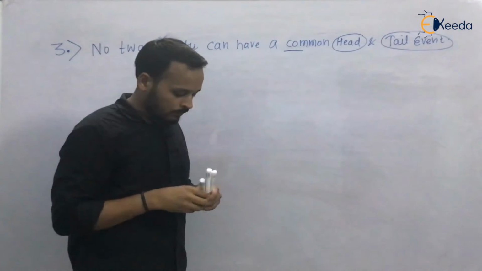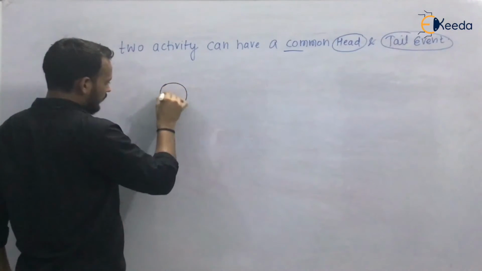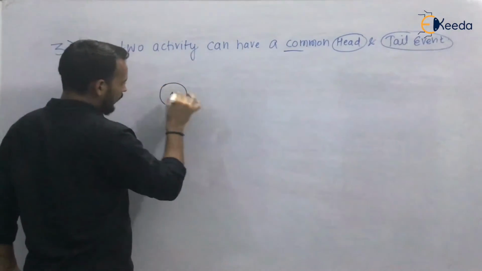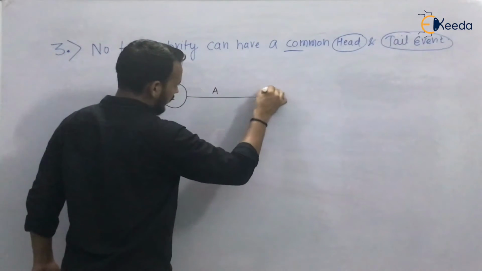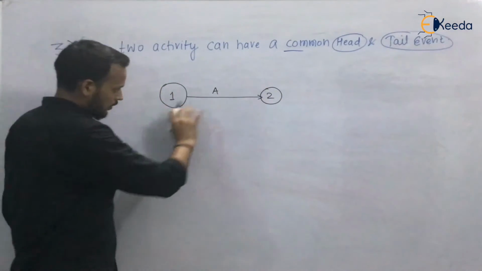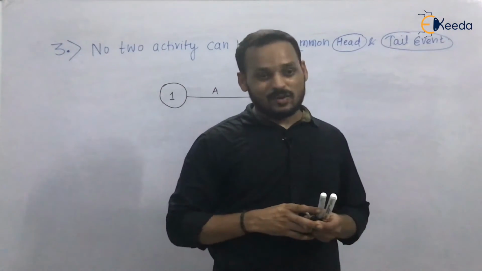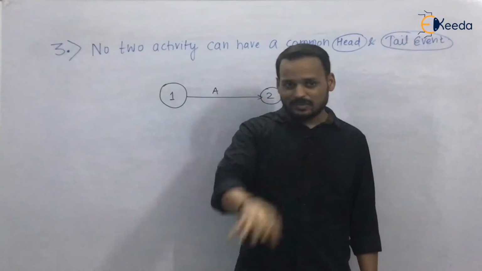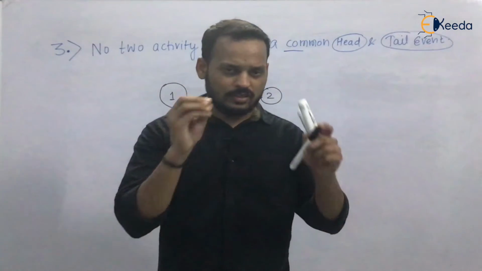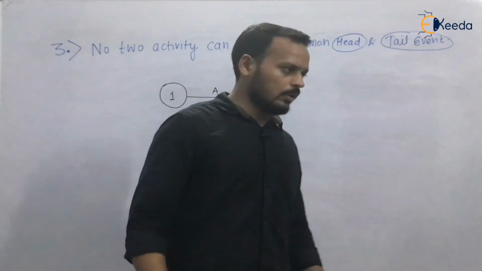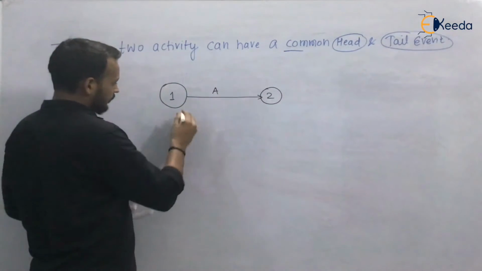So suppose you are making a network diagram like this. This is event 1, this is activity A, and this is event 2. You have drawn it like this. But in the question it also says that there is another activity B, which is starting simultaneously to A. Then what will you do? You will have to draw it like this.